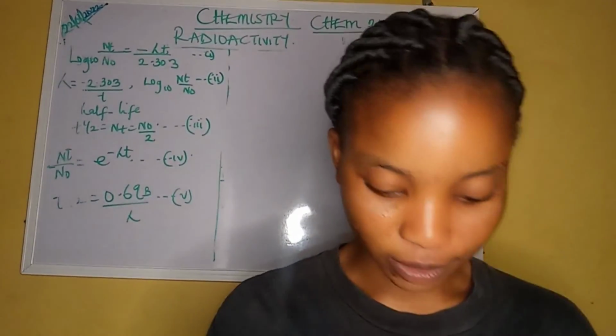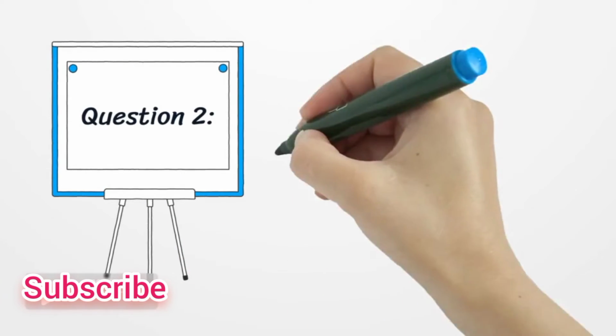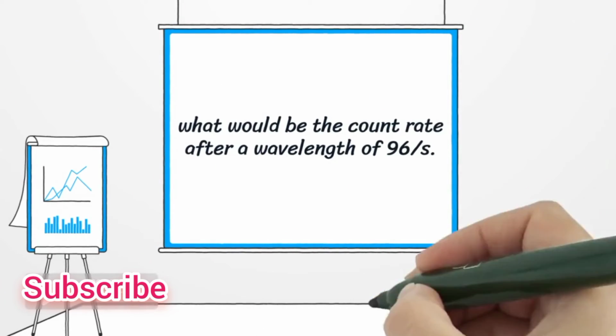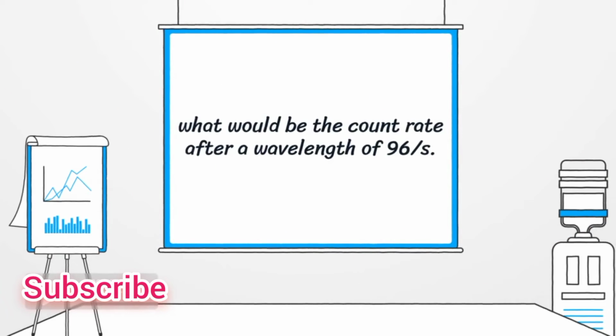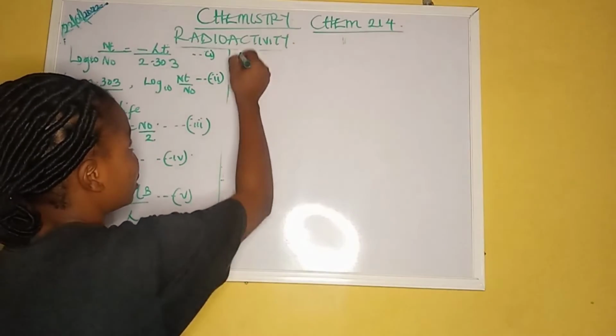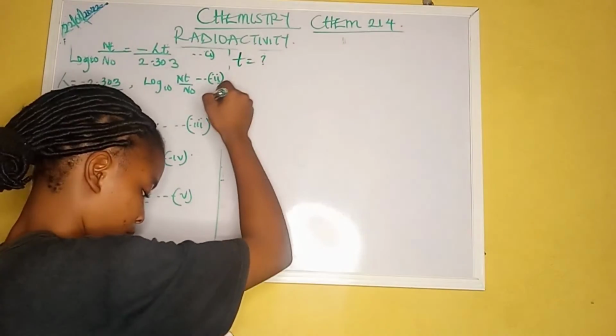The second question says, find the time. From the question, our t is unknown.